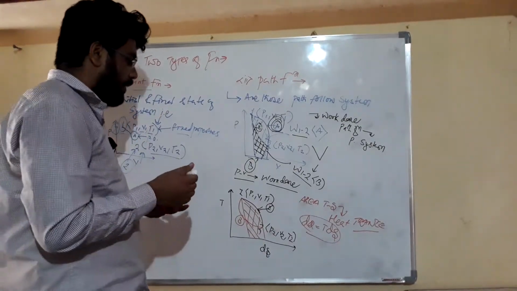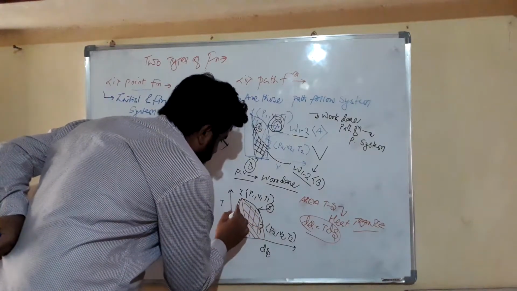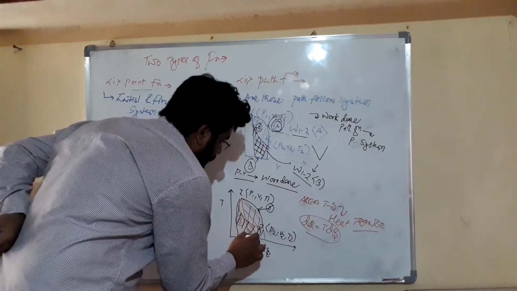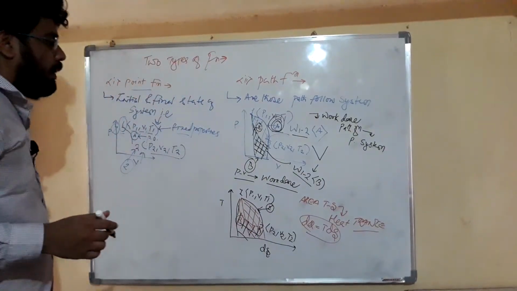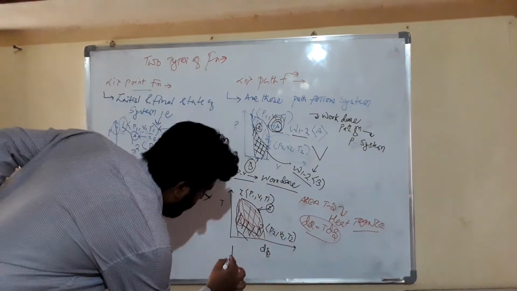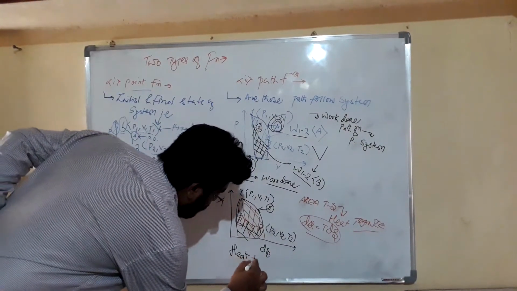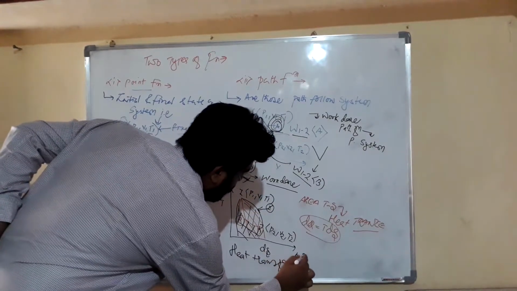And friends, in case of our process B there is less area as compared to A, so there is less heat transfer in case of B. So friends, from this we can say that heat transfer is also our path function.